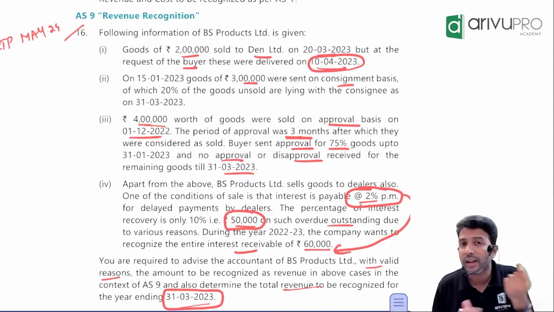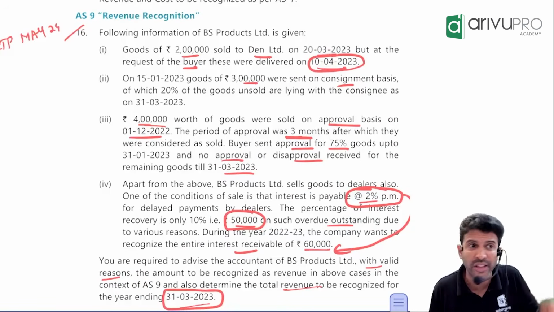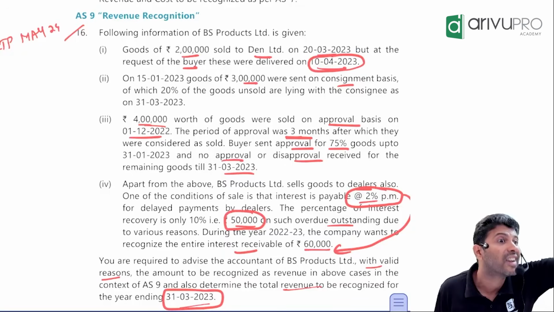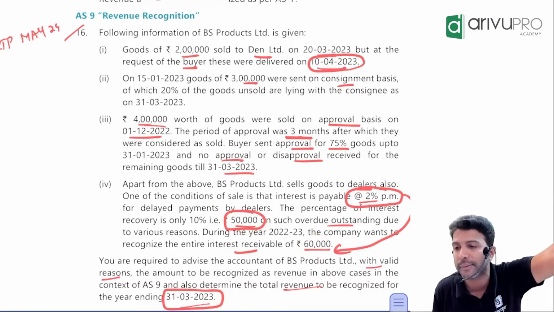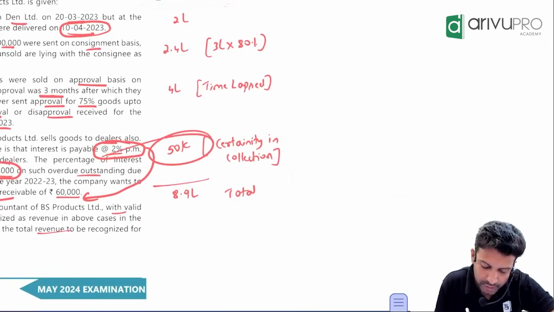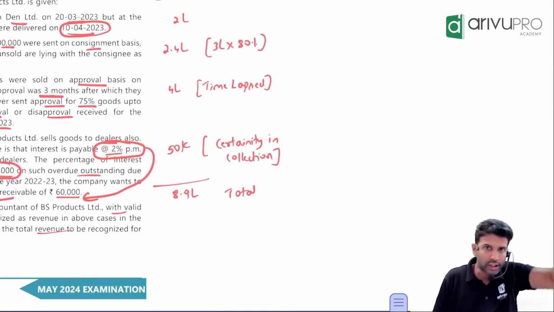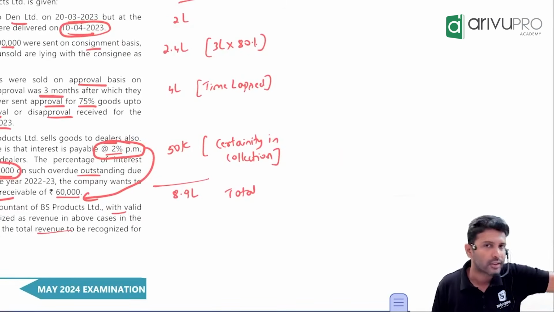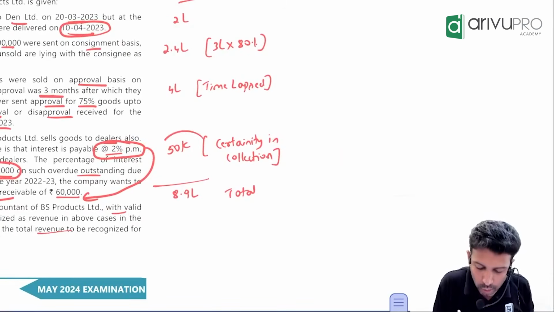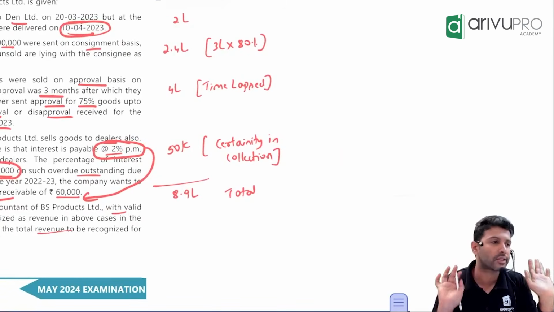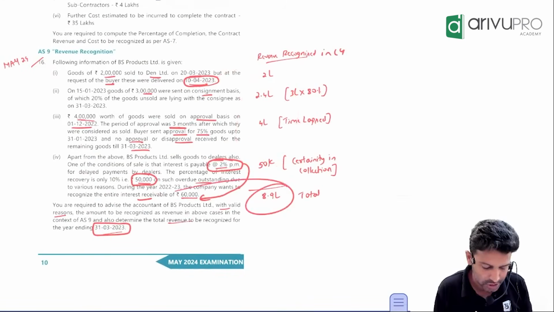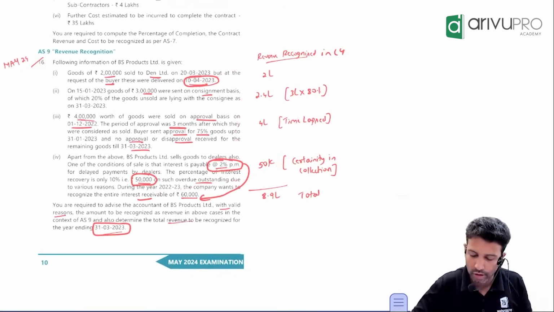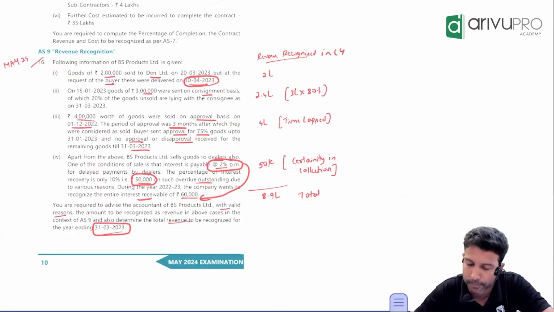Perfect. Sir, one of the conditions for you to recognize revenue is that there should be certainty in collection. You should have confidence that you will recover. Here we have confidence to recover only 50, so you will recognize revenue only to the extent of 50. Though the due amount is 60, certainty in collection exists only to the extent of 50. Hence, only that much revenue. If you add all this, the total revenue is 8,90,000. You will book it in the current year.